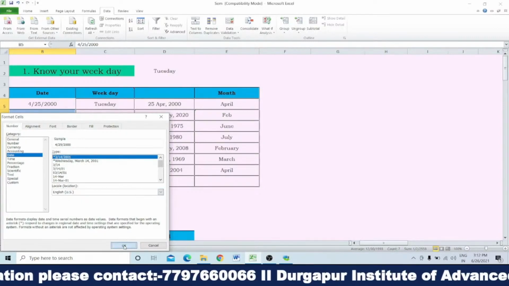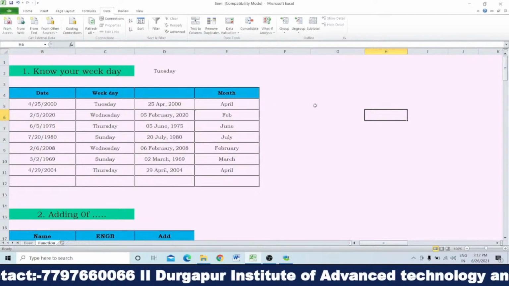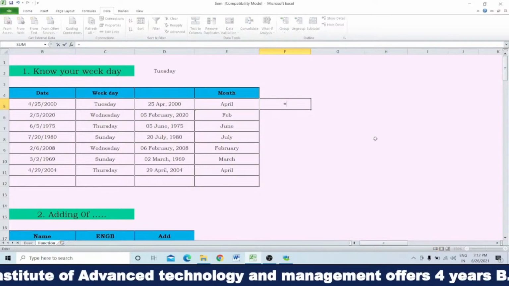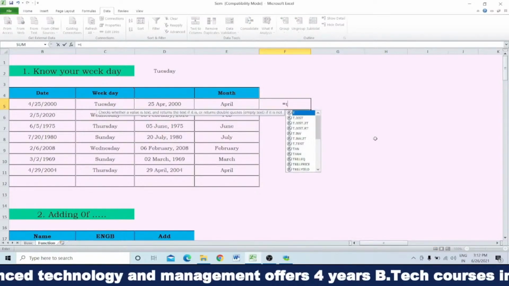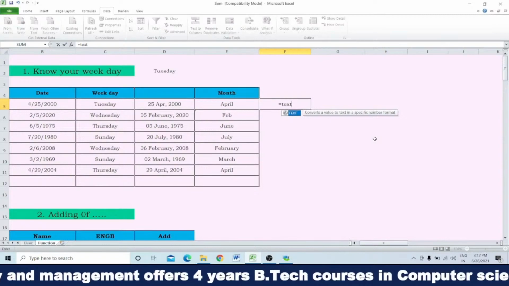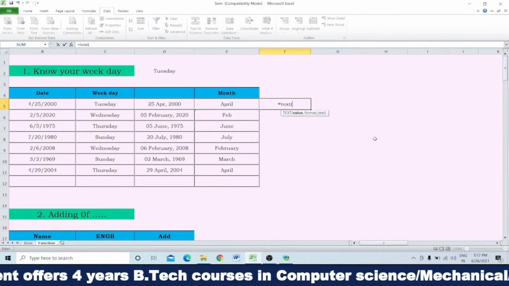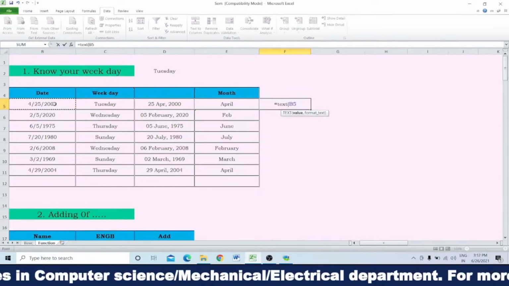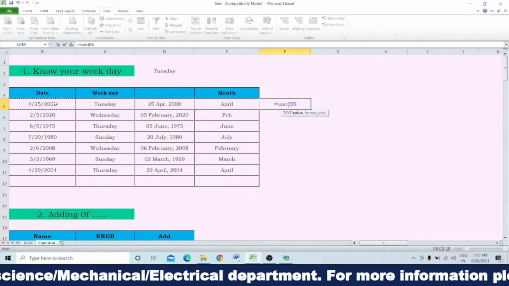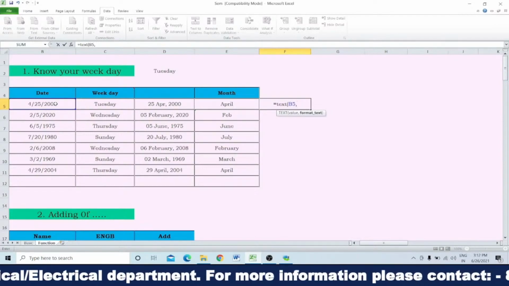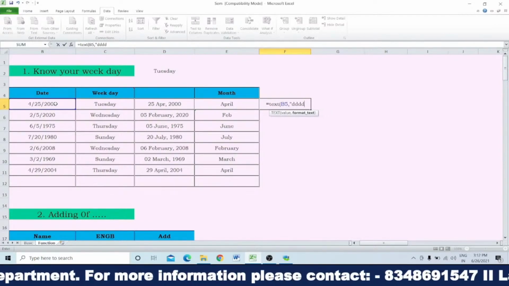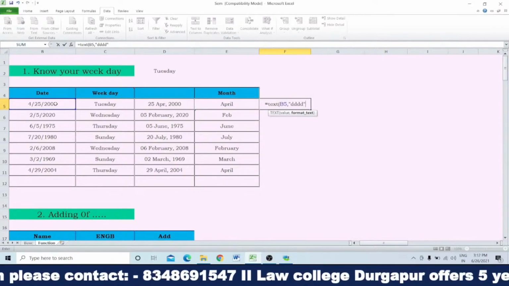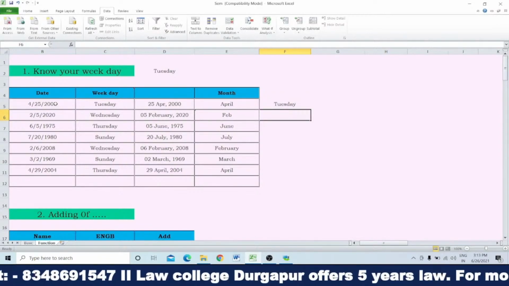Okay, click OK. So what is the formula? Again I am repeating the formula. The formula is equals to TEXT, then start the first bracket, then put the value. Suppose I am using this one, put the value and then put a comma and within colon write 4D. Close the bracket and press enter, you will get it instantly.